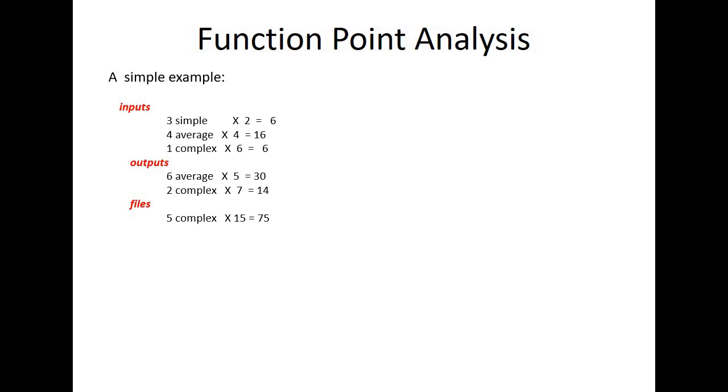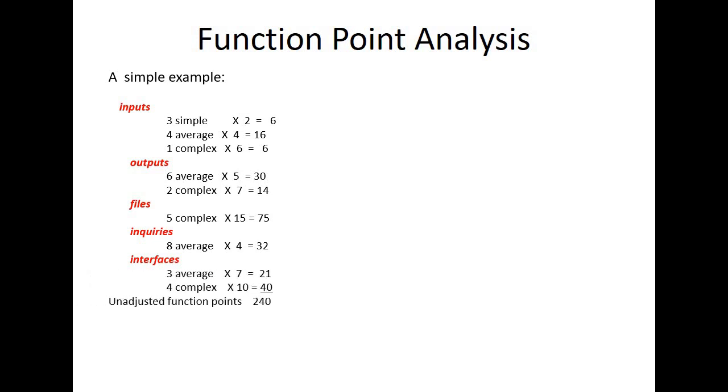Like we have 3 simple inputs, we have 4 average inputs, we have 1 complex input. Similarly for outputs I have like 6 average, 2 complex, and then 0 simple outputs. For files I have only 5 complex ones, inquiries also, and these things are further multiplied. So what we do is that based on the previous table, for all these 5 entities we are doing the classification, we are multiplying it by the weights, and then we are finding the